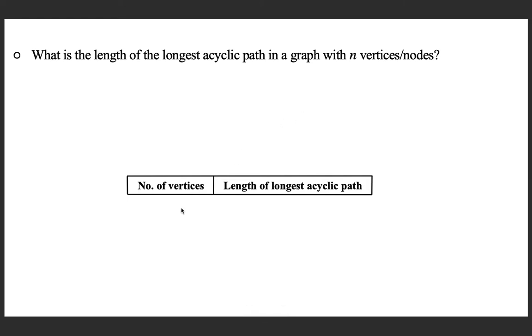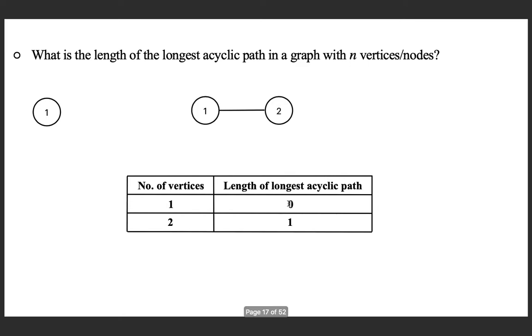So, we will see a graph with only one vertex. You cannot have an edge, right? If you have an edge, it will create a cycle. So, the longest acyclic path is of length 0. And if you look at a graph with two vertices, the longest path is of length 1. If you add one more edge, it will create a cycle.